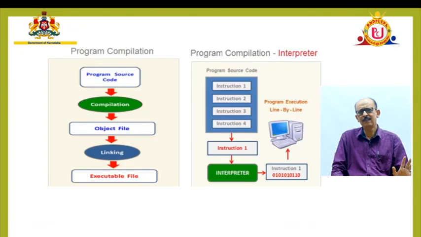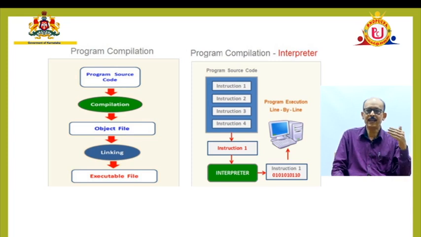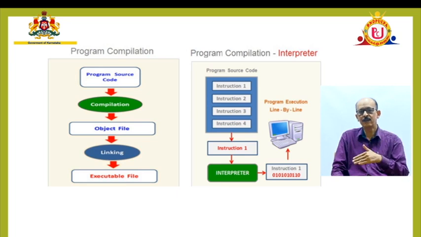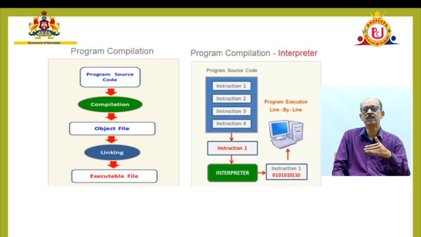Next is a simple diagram which shows how the compilation takes place and how the interpreter works. Compilation: source program, after compilation generates an object code, and after the linking process it generates an executable file. But in the case of an interpreter, there are many statements in a program, and every statement is executed one after the other, and every time the translation takes place. Take the first instruction, translate it and execute it. Take the second instruction, translate it and execute it. Similarly, take the next instruction. That is how execution takes place in the case of an interpreter.